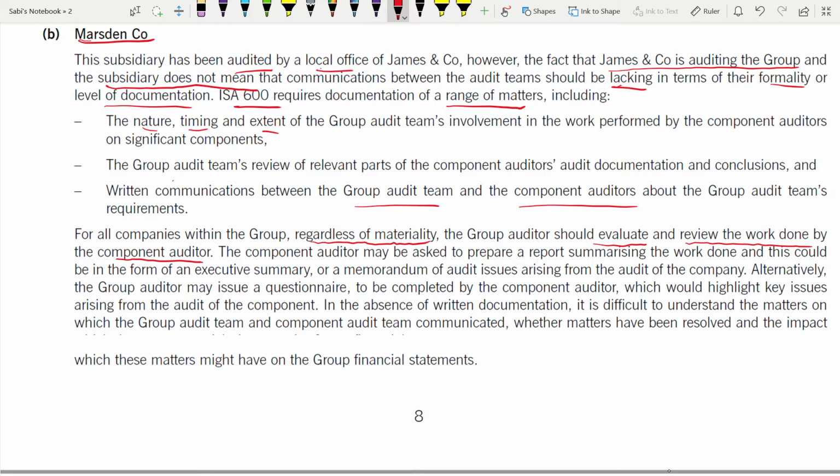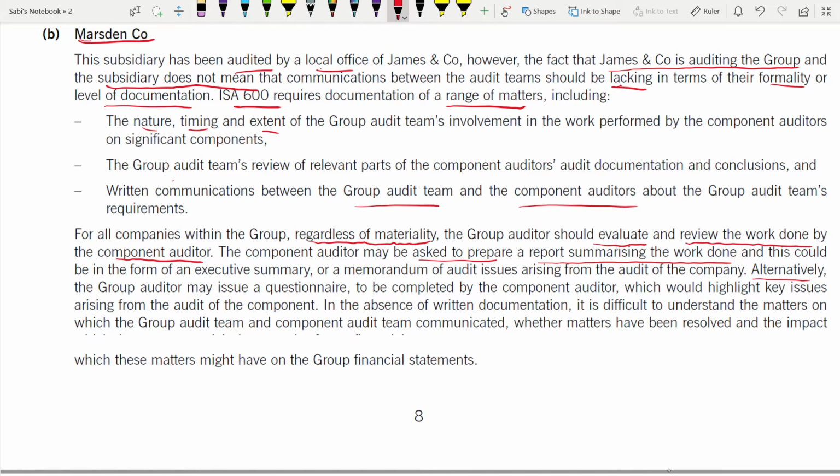So the component auditor may be asked to prepare a report. They can be asked to prepare a report summarizing the work that they have done, and this could be in the form of an executive summary or in a memorandum of audit issues arising from the audit of the company. So you can tell them to give the summary of the work that they have performed. Alternatively, the group auditor may issue a questionnaire to be completed by the component auditor, which would highlight key issues arising from the audit of the component.